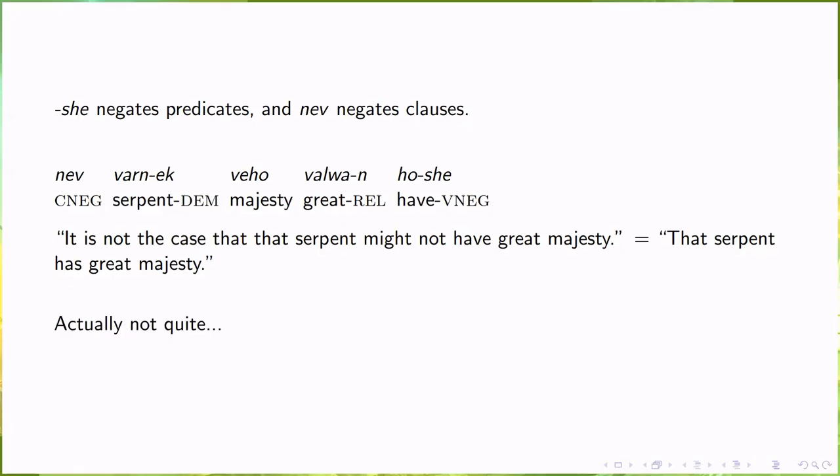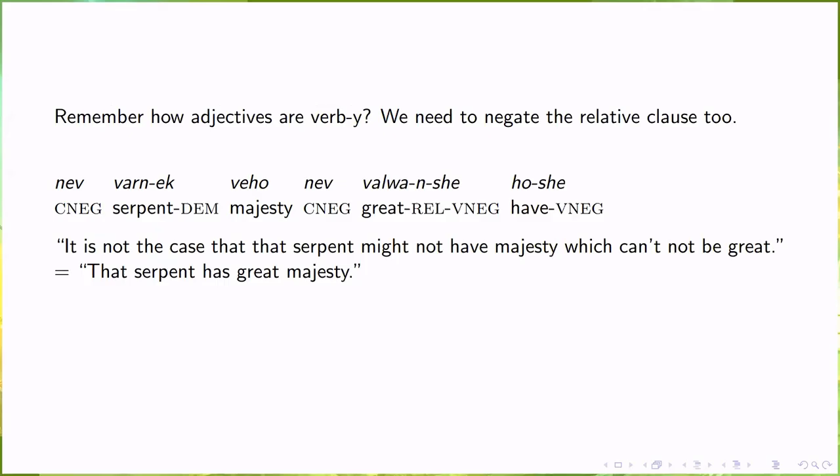Except, remember how I said that adjectives are verby and that we have a relative clause marker on great? Yep, that clause is still an epistemic possibility. So we need to negate it as well. Nev varnek veho nev valwanche hoshe. It is not the case that that serpent might not have majesty, which can't not be great.